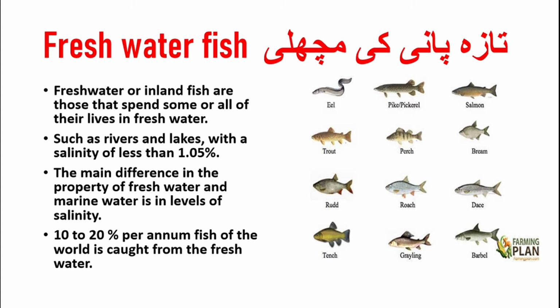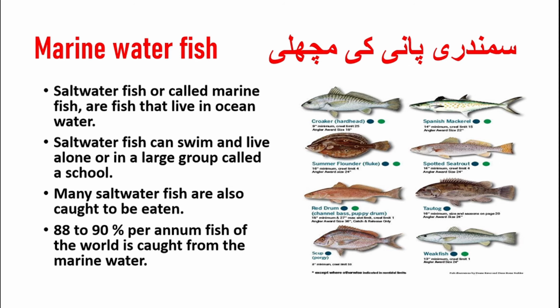They are the fish that spend some or all of their lives in fresh water, such as rivers and lakes, with salinity of less than 1.05%. The main difference in the property of the fresh water and the marine water is the level of the salinity. Almost 10 to 20% per annum fish of the world is caught from the fresh water. Here are some examples. Marine water fish, yani samandari pani ki machliyan.